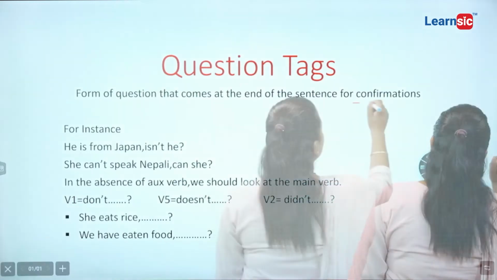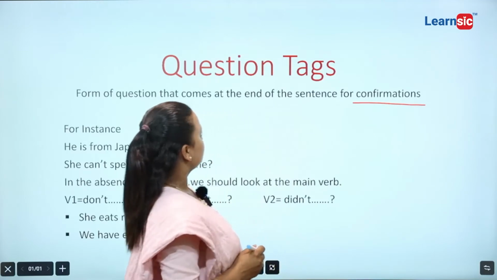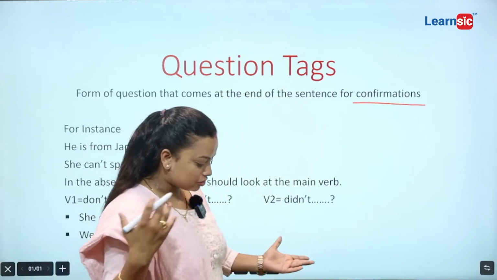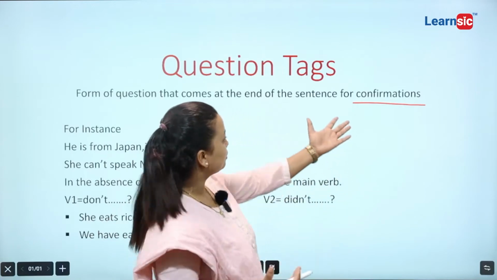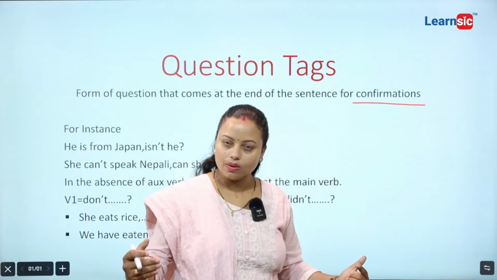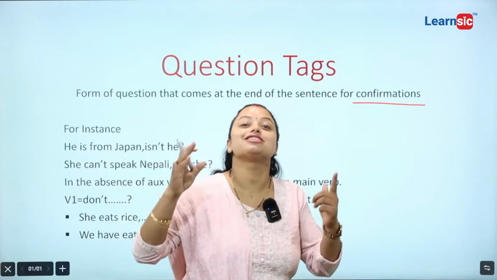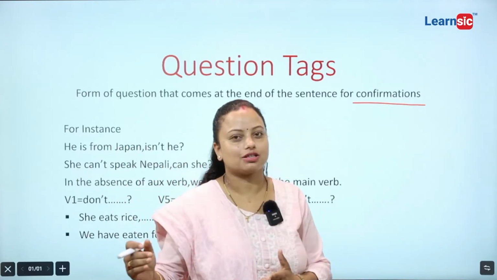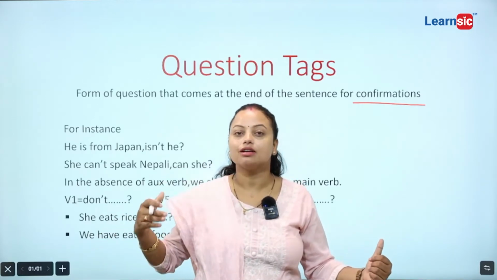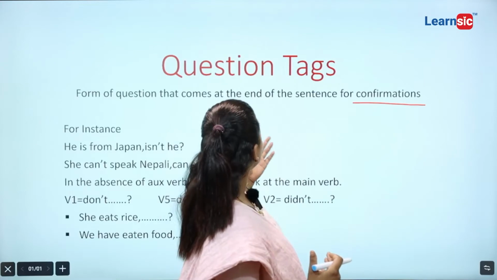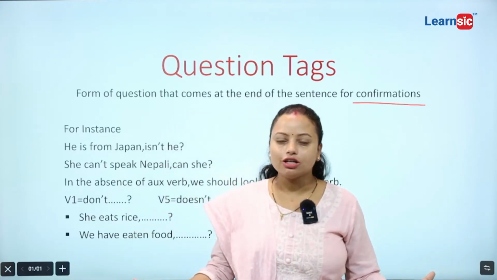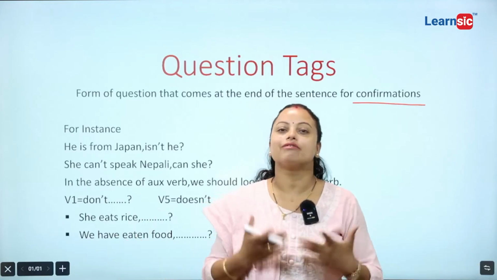Generally, tag questions we do for confirmation. We want to confirm whether the particular thing is or not. Our purpose behind asking questions at the last of the sentence is none other than we just want to have confirmation.